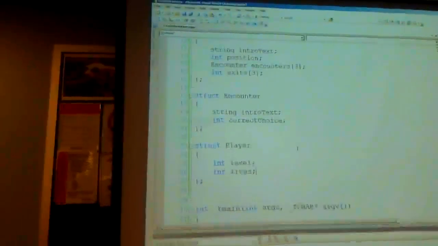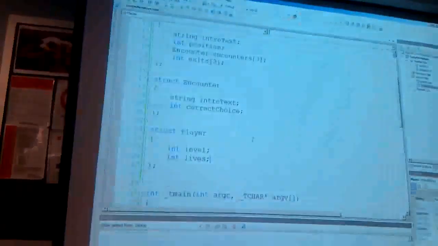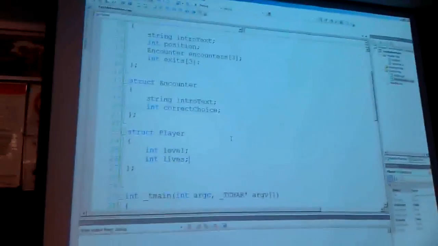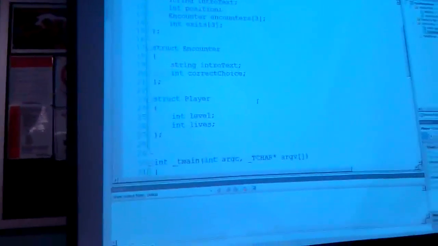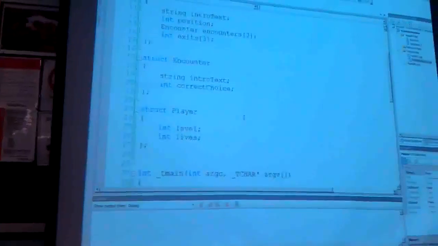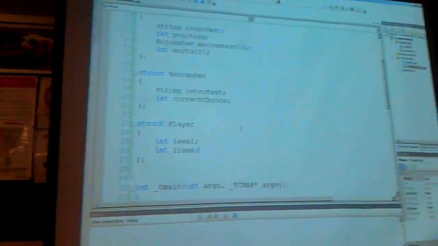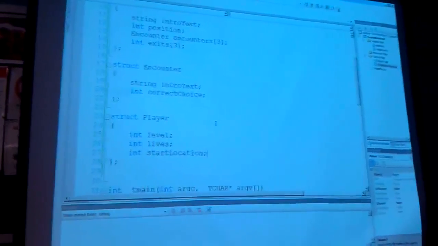Maybe keep track of their lives. Now we're going to keep track of their lives. Where do we want the players to go when they die? The entrance to the current location? Well, in a lot of games, you'll go to the start position and keep some of your inventory. Not Minecraft. We could just reset the game. But I think we'll let them keep their level and we'll just store their start position, which will be used for respawning.